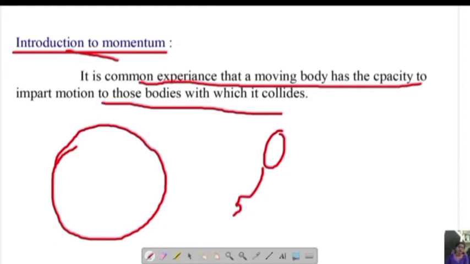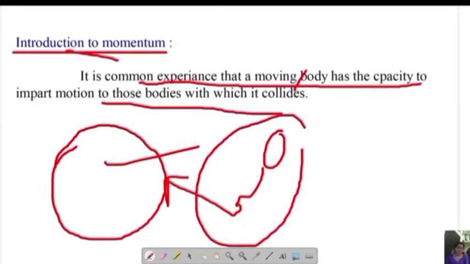If he collides with this object, then this object may move slightly. In the sense that the motion of the boy's body is imparted, shared, to this object in front of you. That's what it says here.